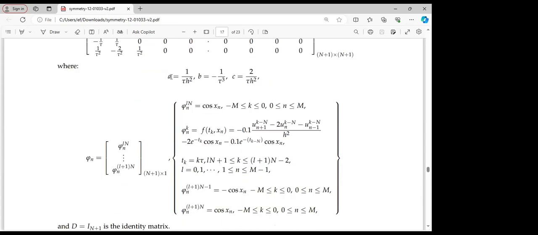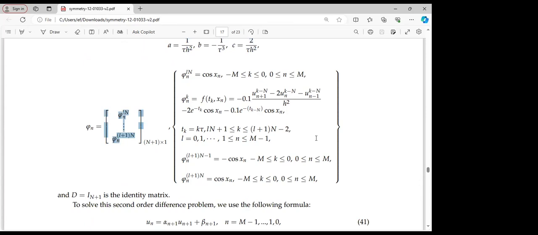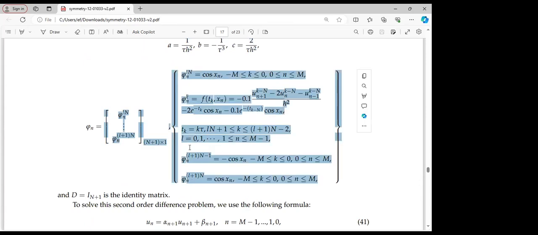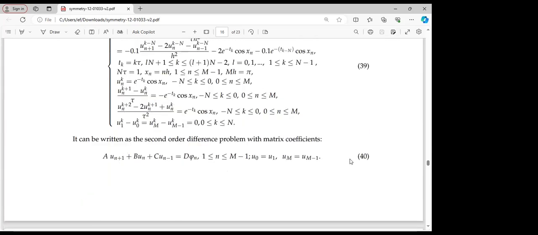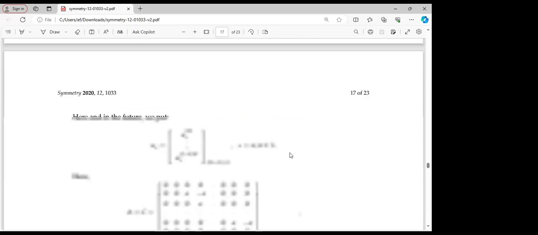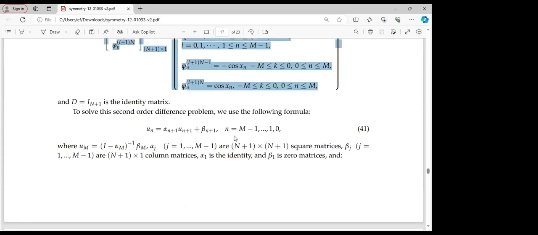And here we have the variables A, B, and C. These are the definitions that we have. Also in this case, the following matrix we have to be that. If we put all of this together, it will lead us back to system 39, which we just write in matrix coefficient form.